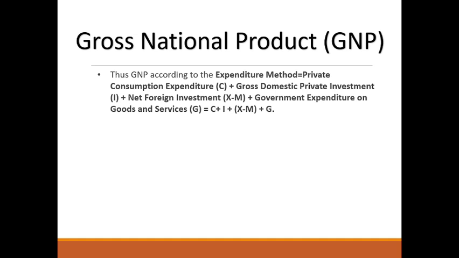Thus, GNP according to the expenditure method is equal to private consumption expenditure C plus gross domestic private investment I plus net foreign investment X minus M plus government expenditure on goods and services G, that is, C plus I plus X minus M plus G. This is the formula for calculating GNP by the expenditure method.